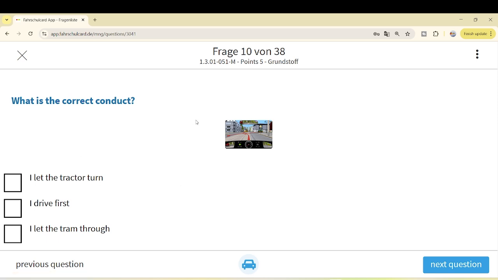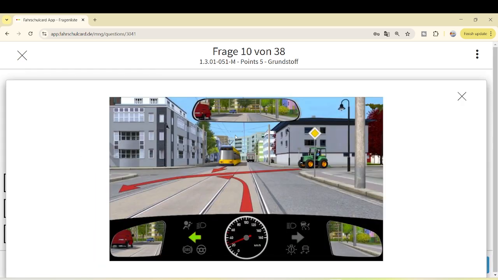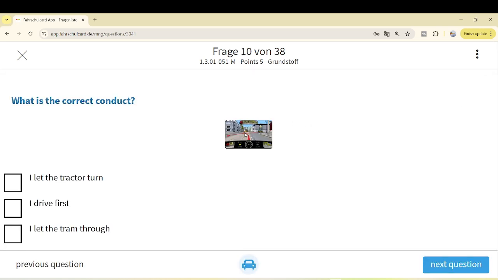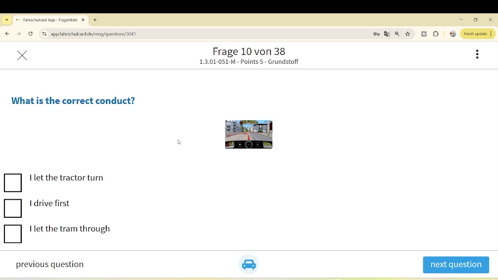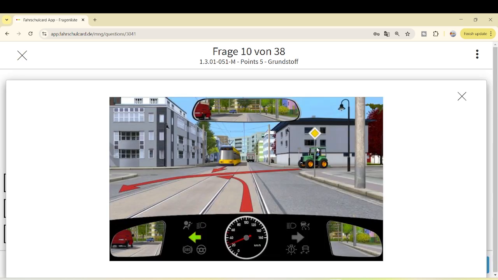Our next question is: what is the correct conduct? If you see, you are already on a priority road, that's fine. That means traffic coming from right or left will have no priority, they have to wait. You can even see this inverted triangle given, and they have to wait. You are on the priority road.